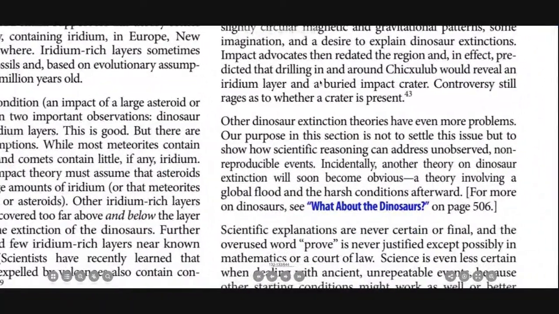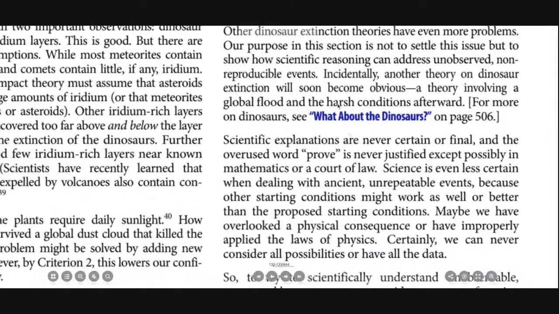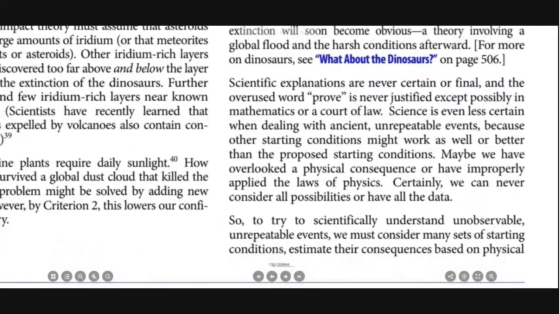Our purpose in this section is not to settle this issue, but to show how scientific reasoning can address unobserved, non-reproducible events. Incidentally, another theory on dinosaur extinction will soon become obvious, a theory involving a global flood and harsh conditions afterward. For more on dinosaurs, see What About the Dinosaurs on page 506. Scientific explanations are never certain or final, and the overused word prove is never justified except possibly in mathematics or in a court of law.